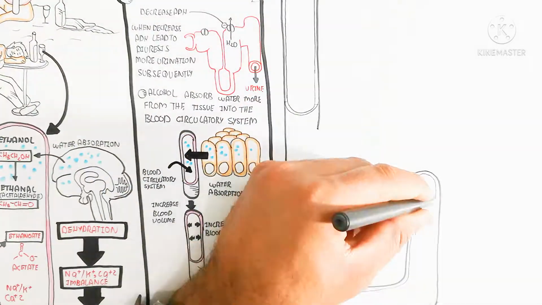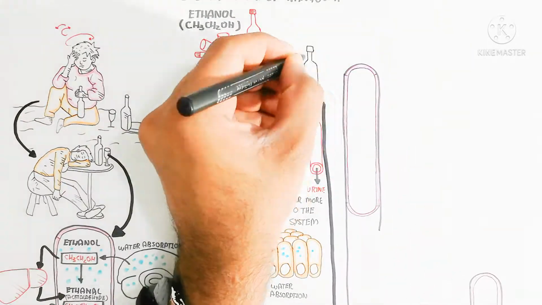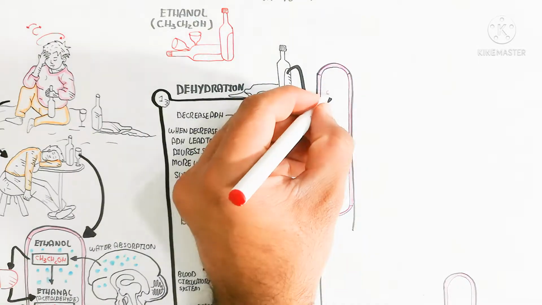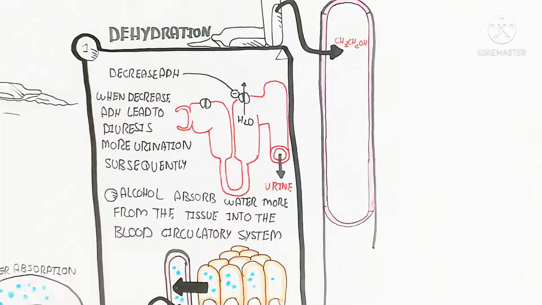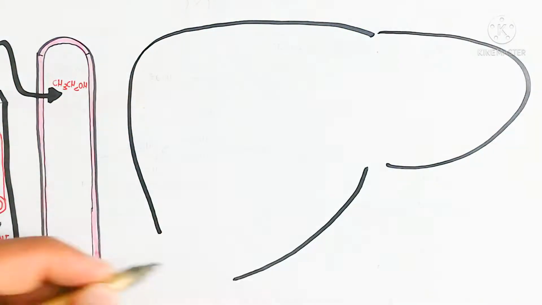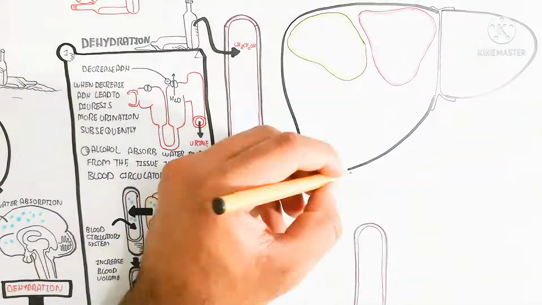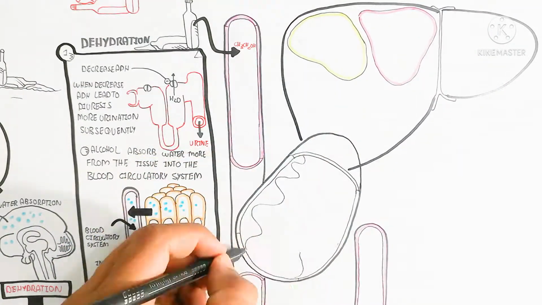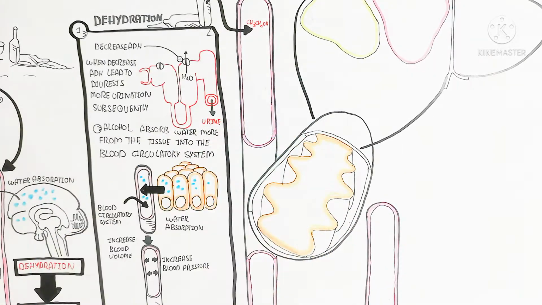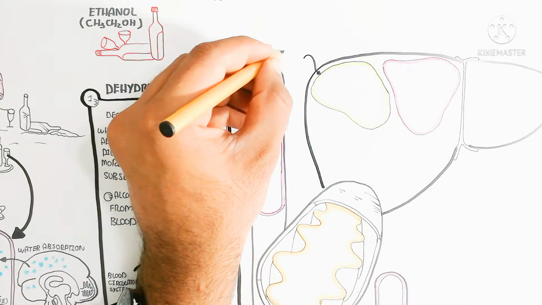Here I am drawing the bigger picture for understanding the biochemistry. Let's begin. The consumption of alcohol will move into the blood circulatory system. After that, hypertension will occur. After the hypertension, urination will occur, leading to hypotension as well, because too much water will be excreted.